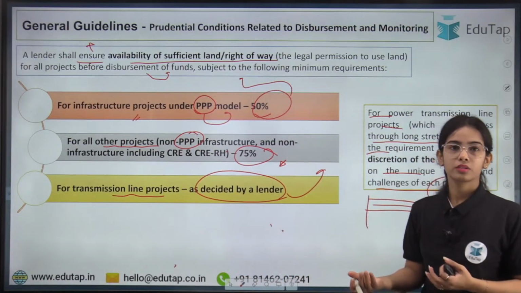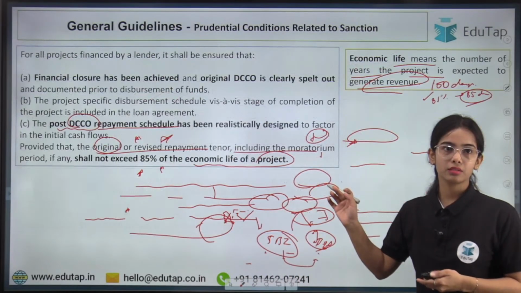Which general guidelines? All the general guidelines are there now.